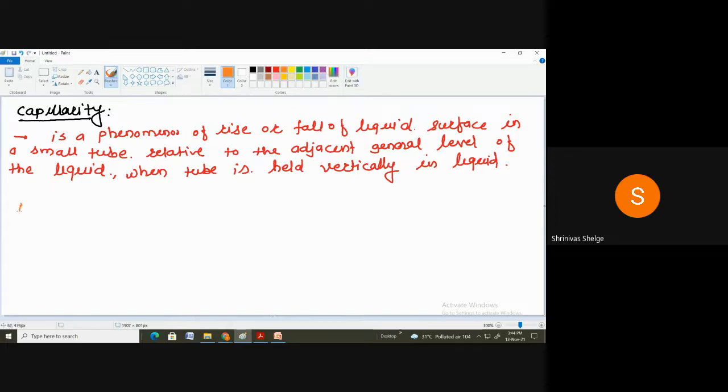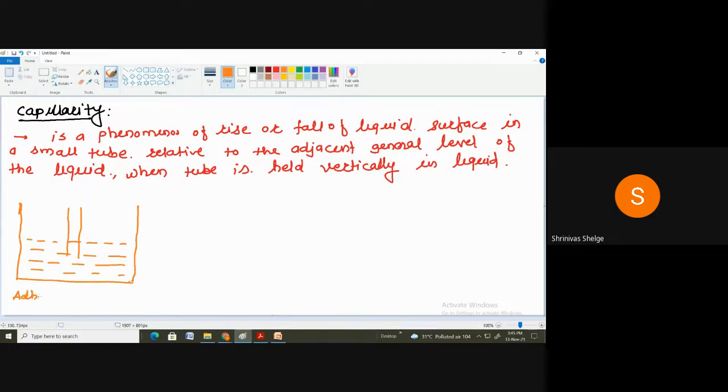So this is the liquid. This is the container. And this is the liquid inside the container. And when we insert a small tube inside it, suppose adhesive forces are greater than cohesive forces.